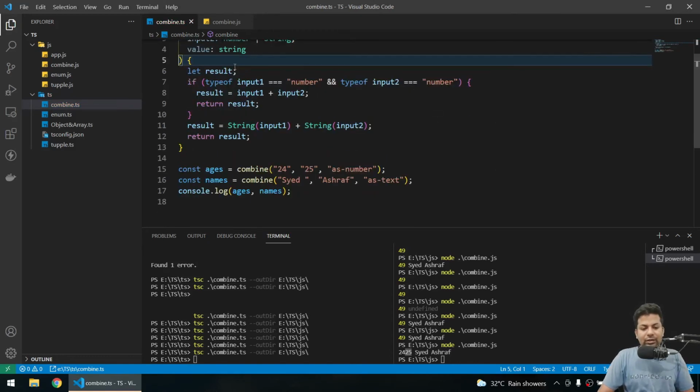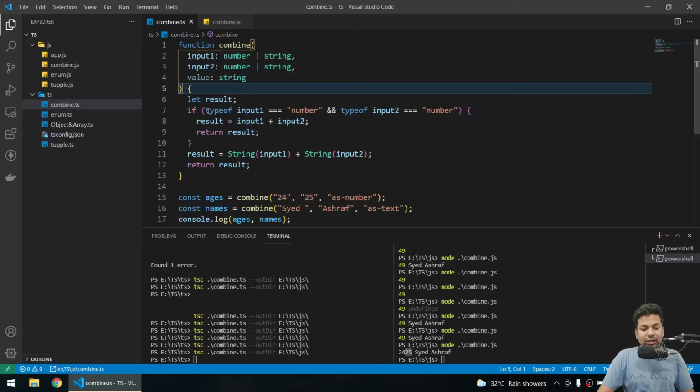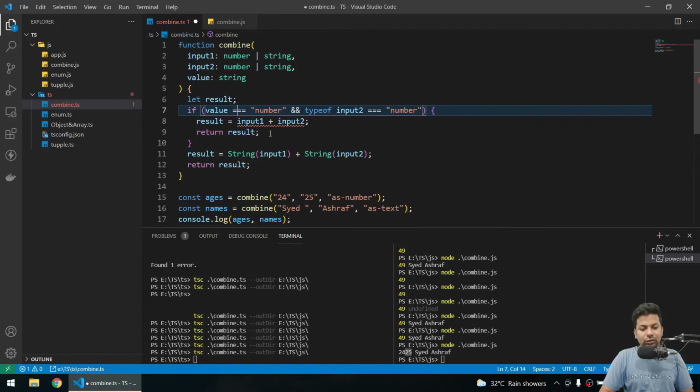Now if we come here, instead of checking type of, I'll just check if value is equals to number. So, or you can say as number, and we don't have to check for type 2.